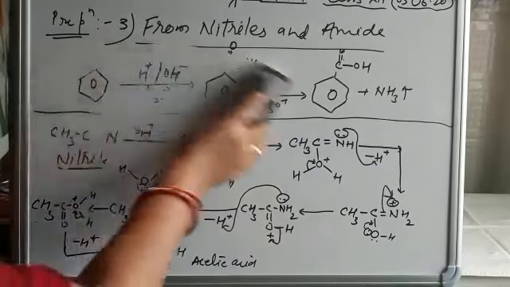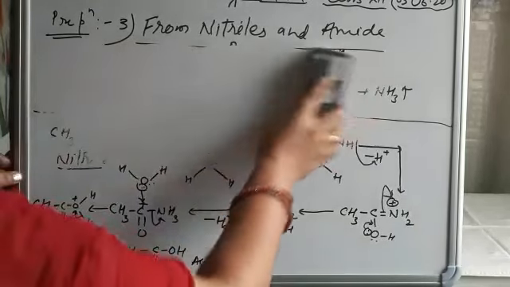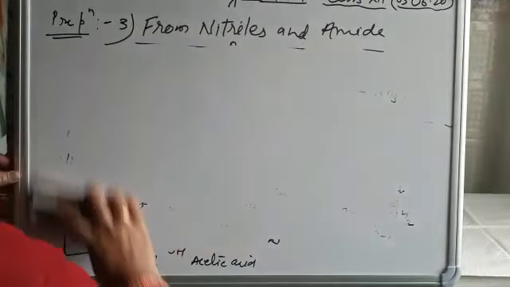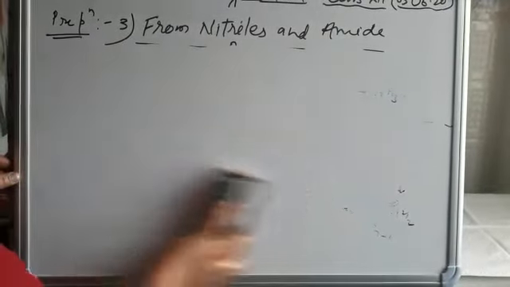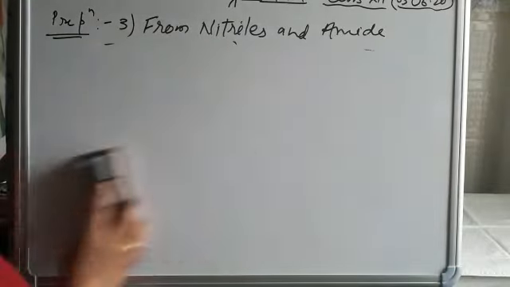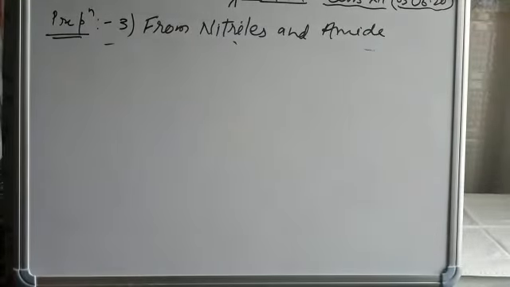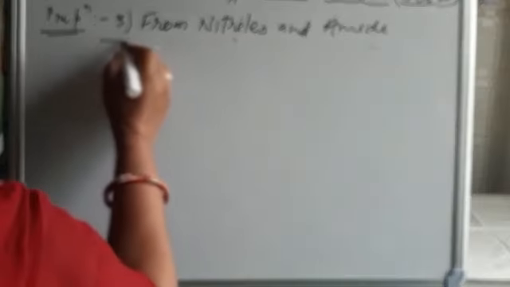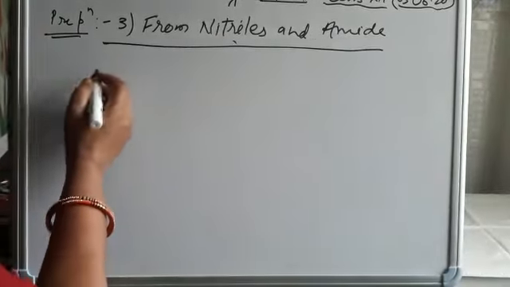So students, see here how nitriles are converted into acid in the presence of water, either in acidic medium or basic medium. In a simple way, learn it.